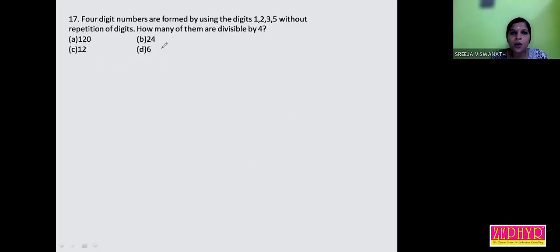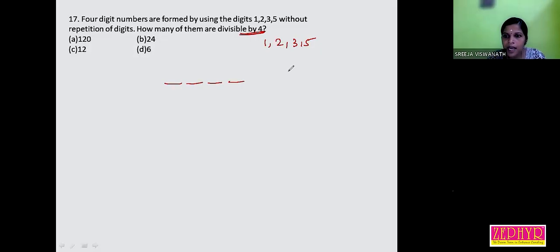4-digit numbers are formed by using the digits 1, 2, 3, 5 without repetition of digits. How many of them are divisible by 4? So we need to construct a 4-digit number without repetition of digits 1, 2, 3, 5, divisible by 4. If a number is divisible by 4, then the last 2 digits are divisible by 4, right?